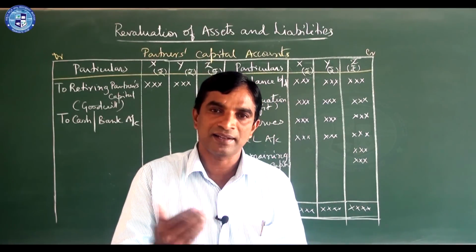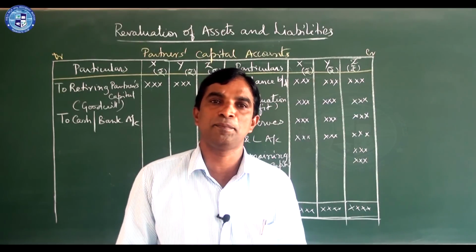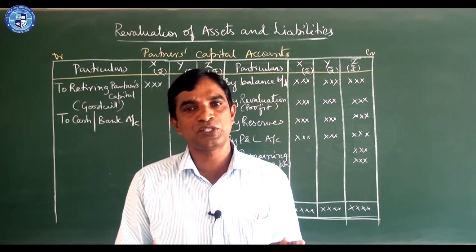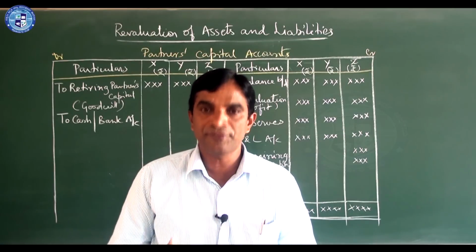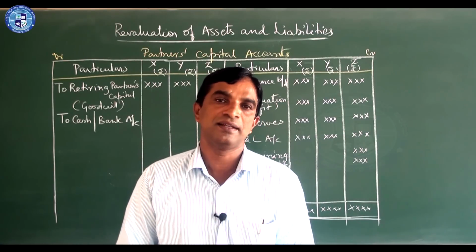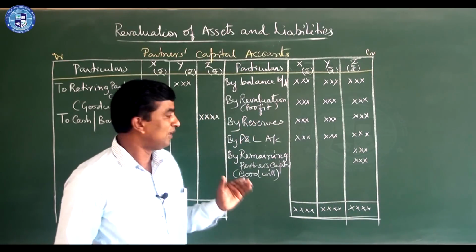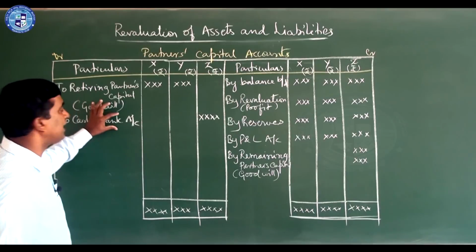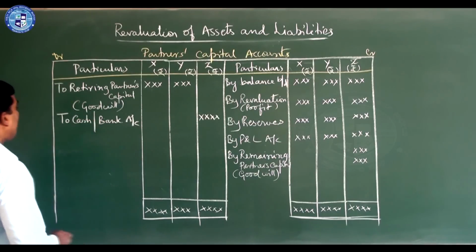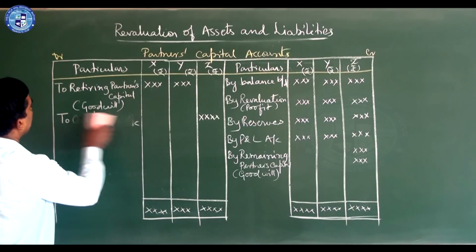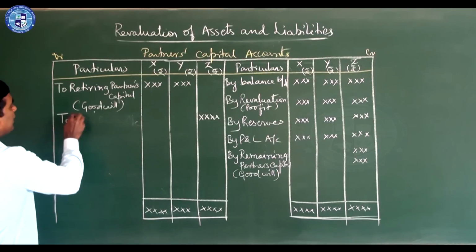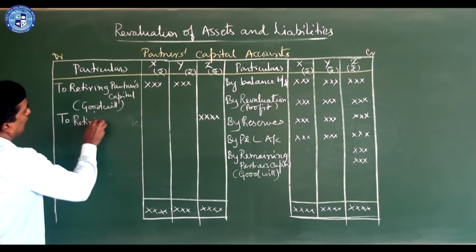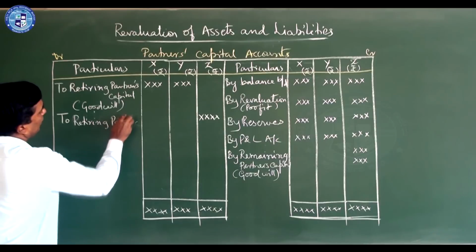They may get the consent of the retiring partner, and they may assure that they will give in future. If they agree to give in future, there should be a loan account. In place of cash or bank, we should write the retiring partner's loan account.